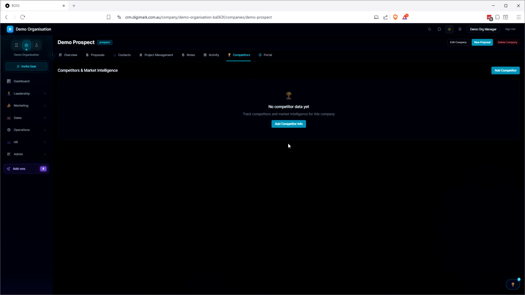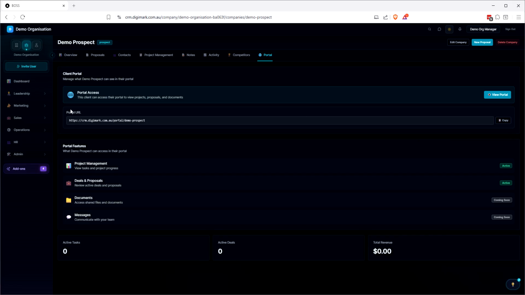Competitors, so this is where their competitor information will go. I'm looking at moving this out of the company and putting it into a different section because we've got this sort of in our AI module, but our SEO module, but I don't know. What do you guys think? Should we keep the competitors within the prospect? And is there anything that's missing in the company view that you would want in there?